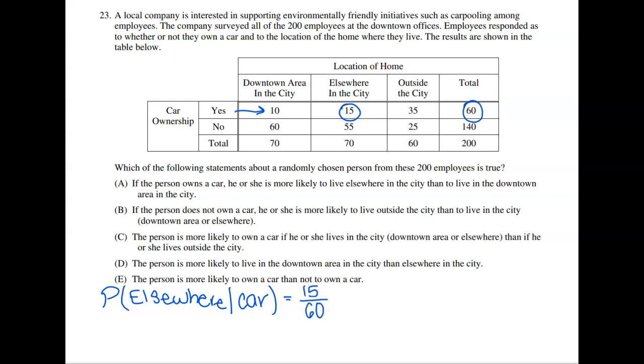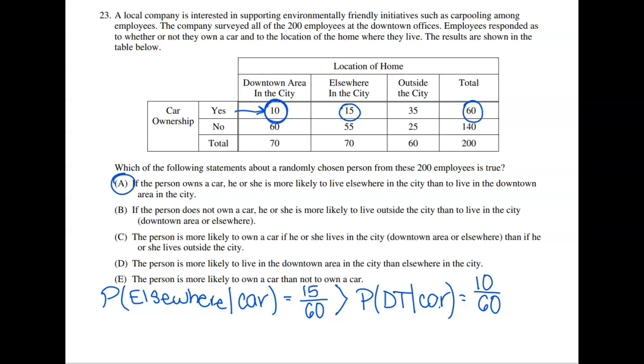And now we have to compare this to the probability that they live downtown, given they own a car. The probability that they live downtown and own a car is this one right here, that's going to be 10 over the probability that they own a car, which once again, there are 60 employees who own a car. And if we compare, 15 over 60 is greater than 10 over 60. So in this case, A is going to be correct.